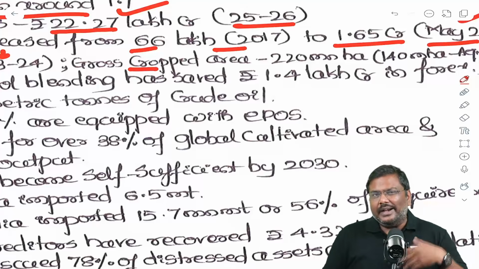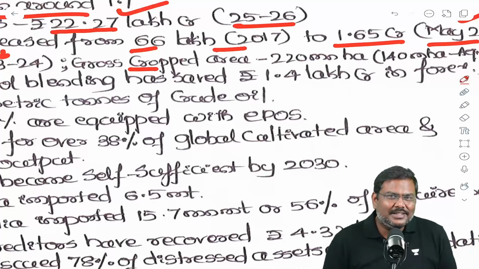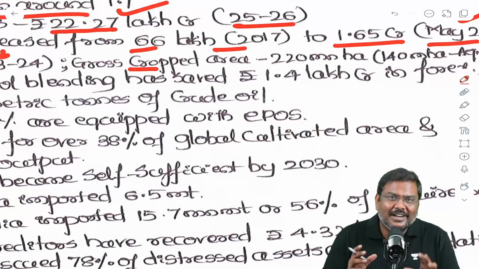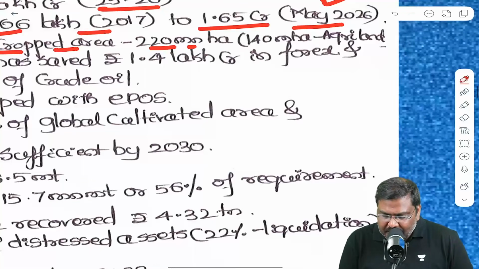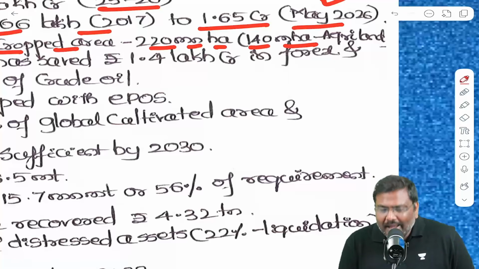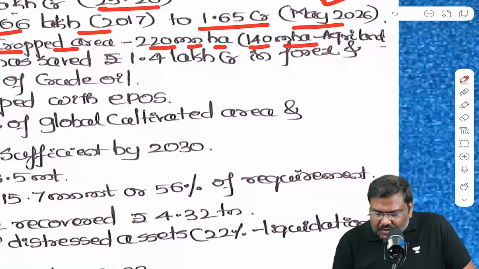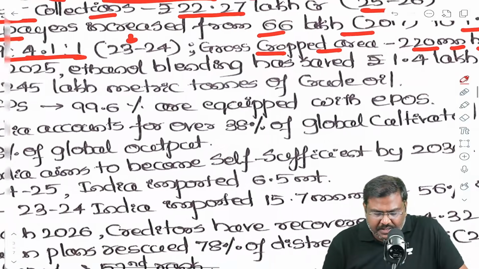Now, very often when you are writing on agriculture, you require data such as how much is the total land under cultivation, right? So the gross cropped area in case of India is 220 million hectares, and the total area under the cultivation in agriculture is 140 million hectares.